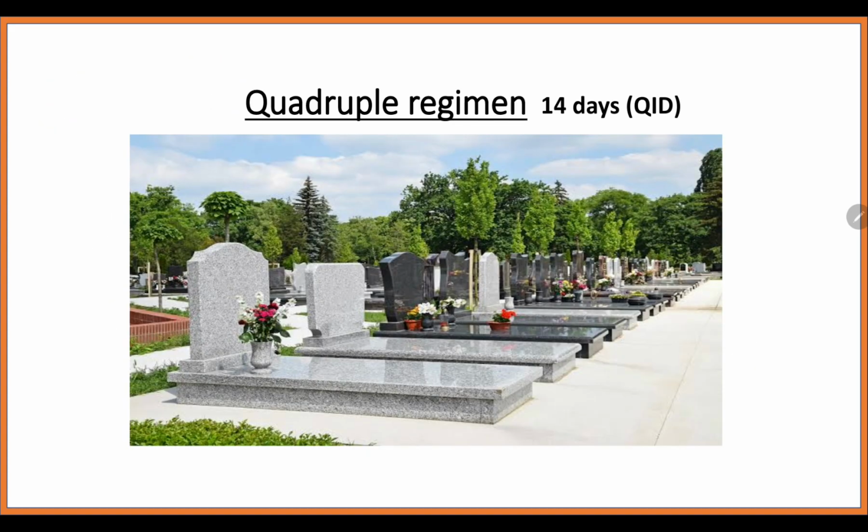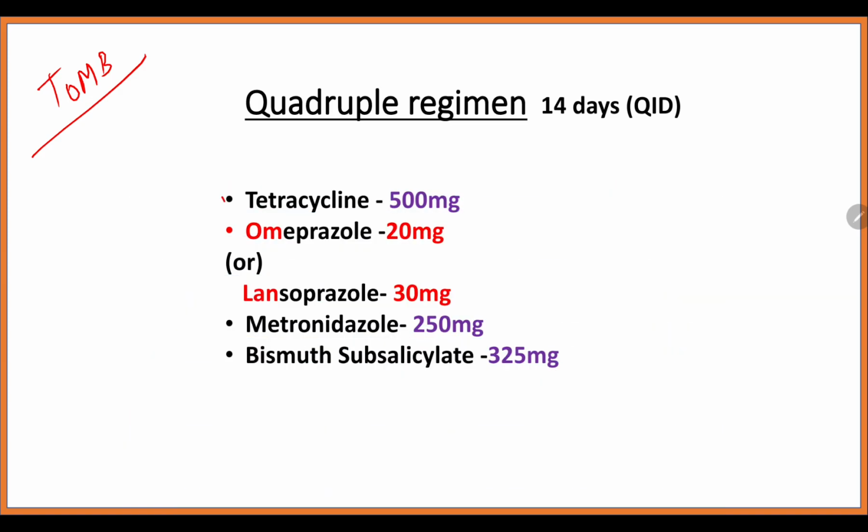Next is the quadruple regimen. The mnemonic here is the tomb. We are going to eliminate the organism and send it to the tomb. Remember like this: T for tetracycline, O for omeprazole, M for metronidazole, and B for bismuth. And one other thing here also is it is either omeprazole or lansoprazole, the prazole, they are one group of drug. Om 2 is 20 milligram, Lan 3 is 30 milligram, and metronidazole, to be noted, it is 250 milligram here, and then bismuth subsalicylate is 325 milligram.